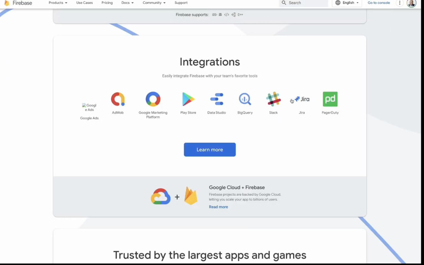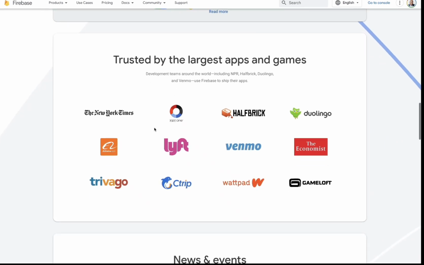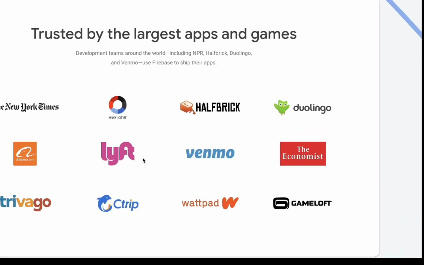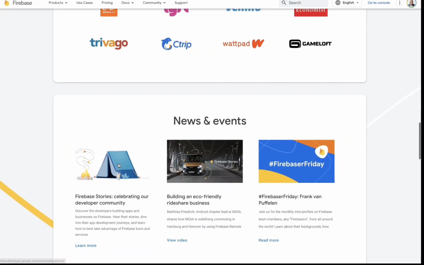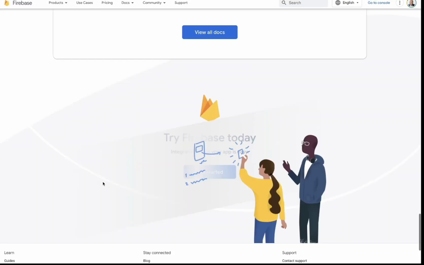Anyway, long story short, it integrates with a lot of different tools as you are building an application on it. So you can host your application. A lot of companies are hosting applications like Venmo, Trivago, Lyft, Duolingo, and a lot of different places are hosting applications on Firebase. So again, if you haven't checked it, definitely make sure you check it out.